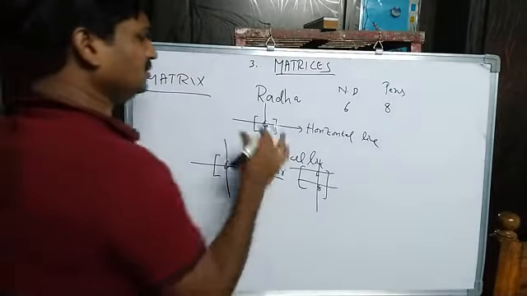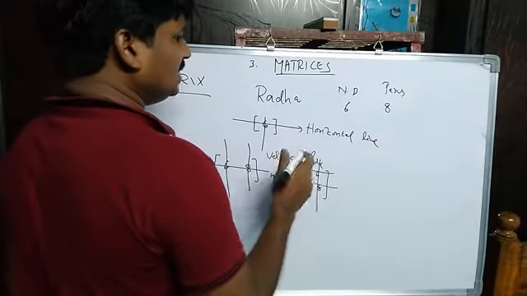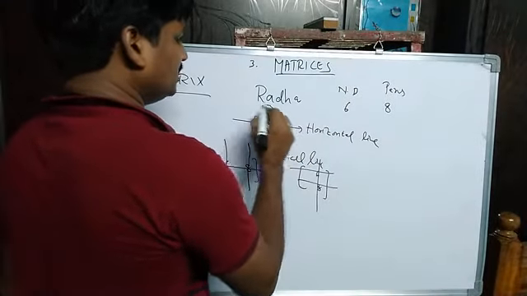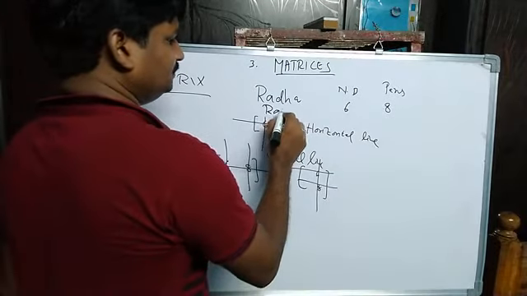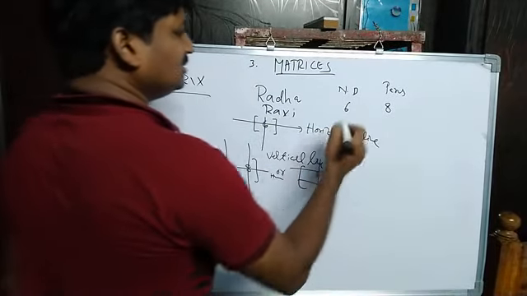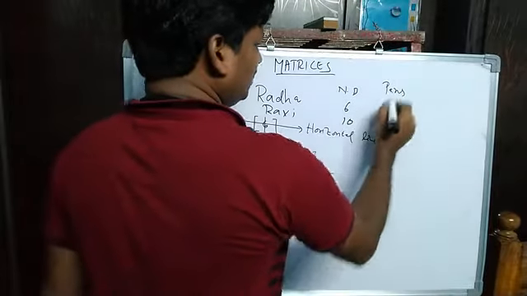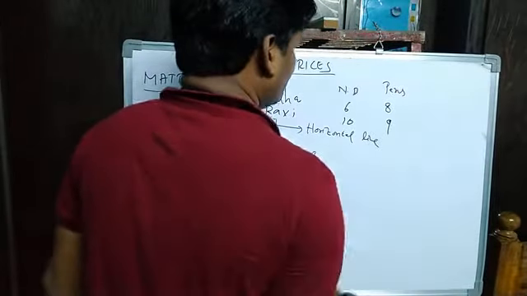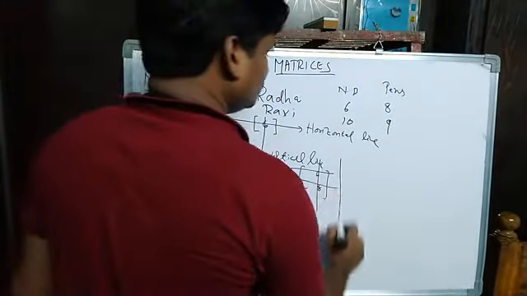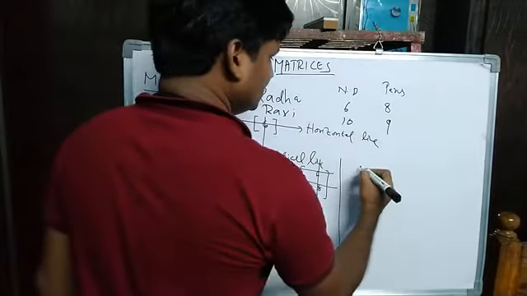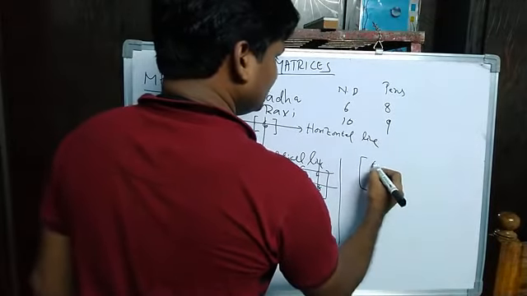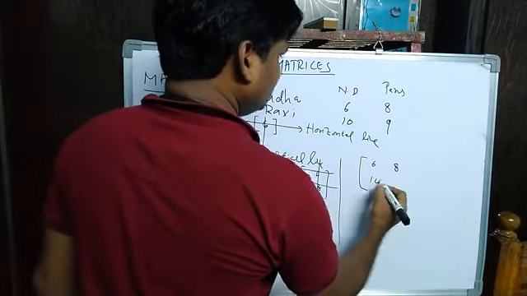One more piece of information. Suppose not only Radha but some other student, whom I take as Ravi. Ravi has 10 notebooks and suppose 9 pens. How can you arrange this information? I am going to arrange it like this: 6, 8, 10, 9.